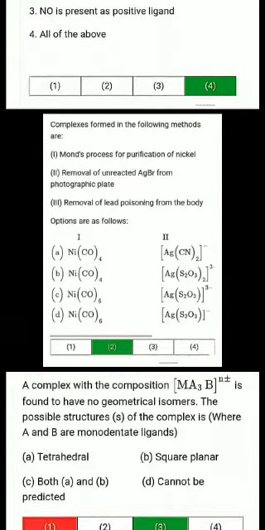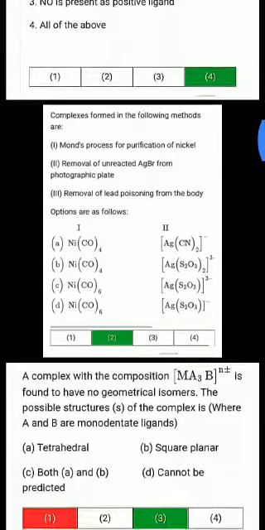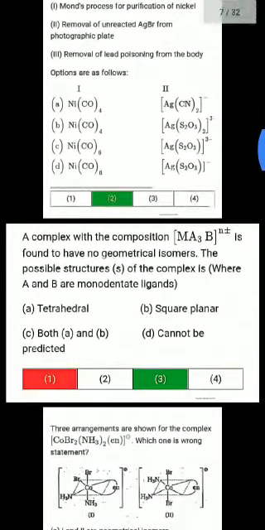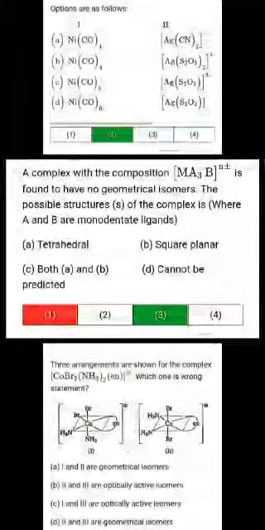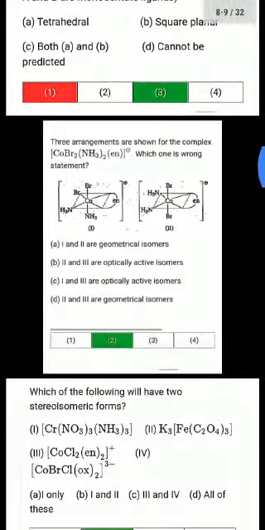Complexes formed in the following method are, हमारे पास इन सब मेथड में जो कॉम्प्लेक्स बन रहे हैं वो है ऑप्शन बी. A complex with composition Ma3b is found have no geometrical isomers. The possible structures of the complex is where A and B are monodentate ligands. तो हमारे पास इसमें ऑप्शन आएगा C, both A and B predicted. हम दोनों को प्रिडिक्ट कर सकते हैं.